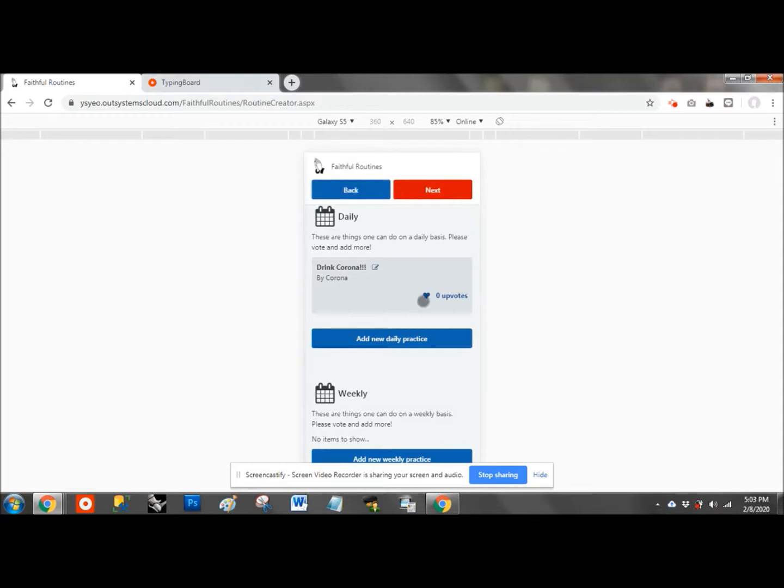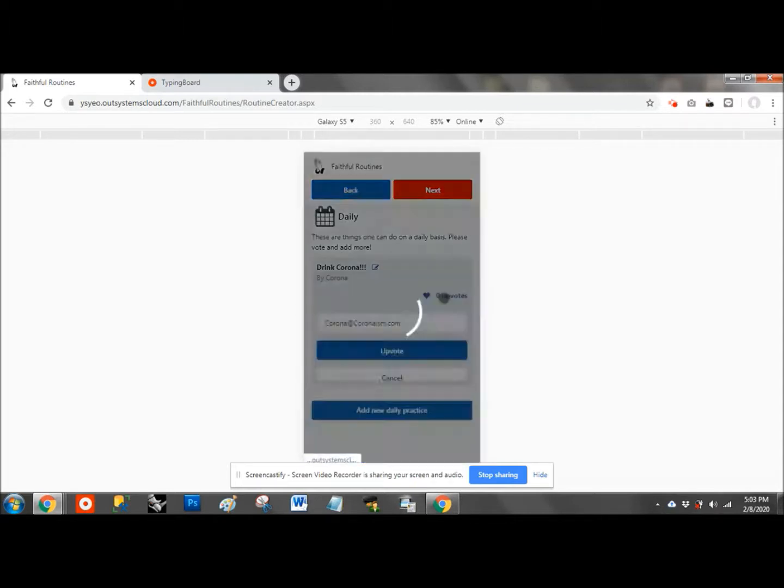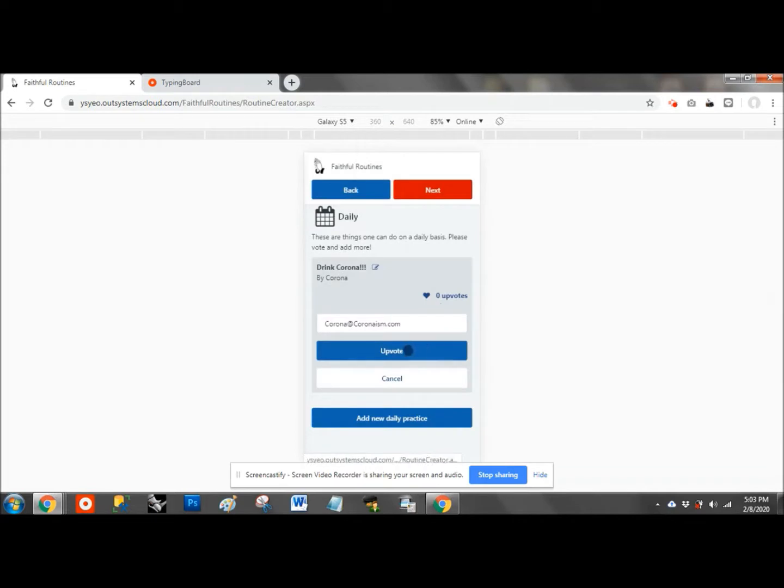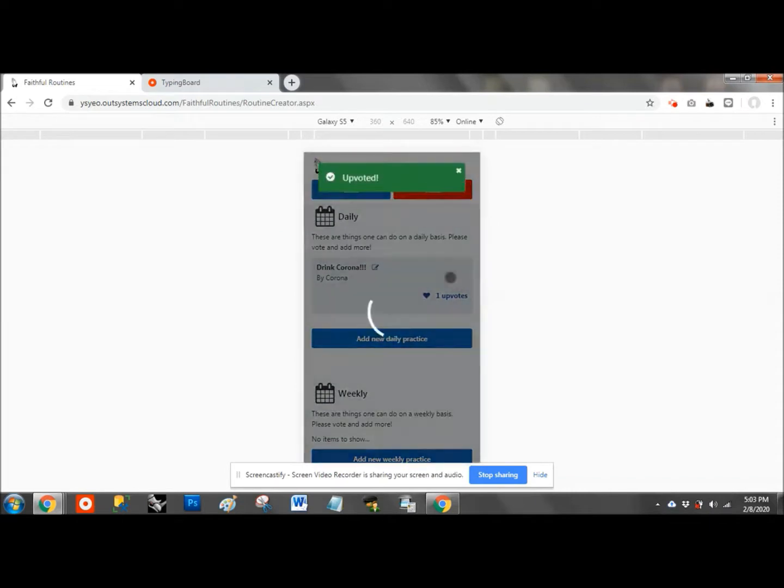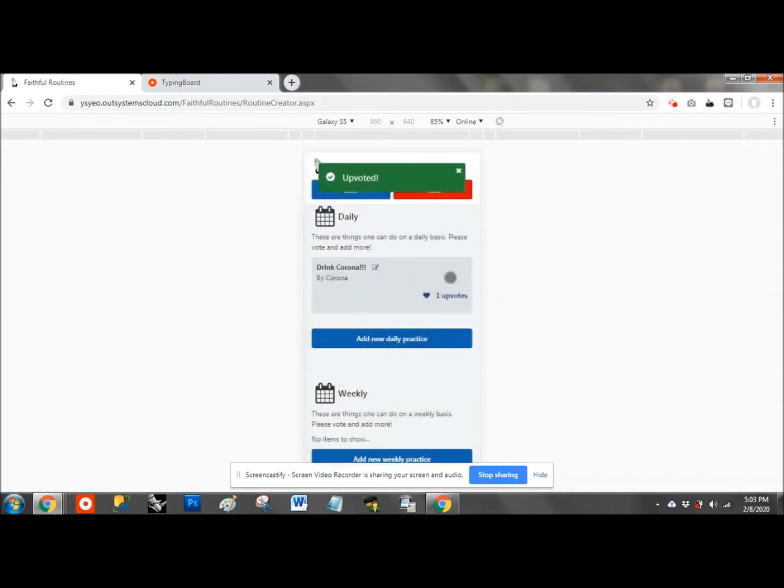Okay, so now we try another feature called upvoting. Okay, so now we try to upvote. As you can see, upon upvoting, the vote count for the post is immediately updated and the order in this list is updated. Right now there aren't other practices, so this post is always in this position. But if there are more posts, you can see that the post with more upvotes will move to the top. So it is constantly reordered.